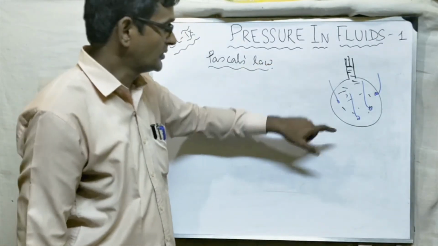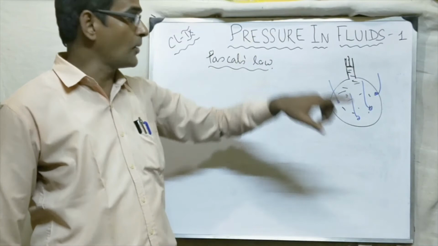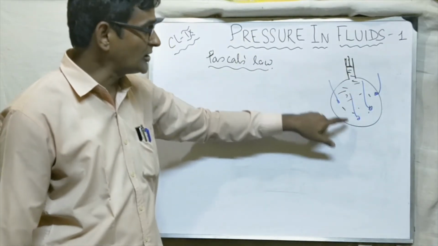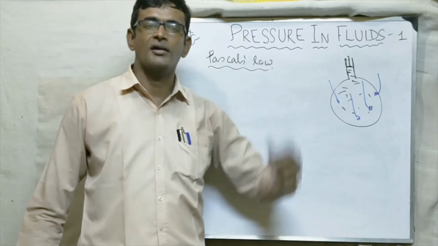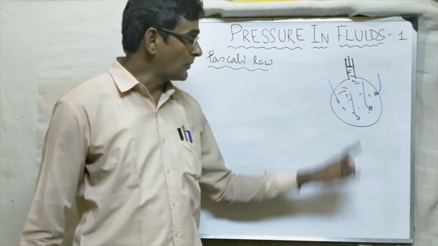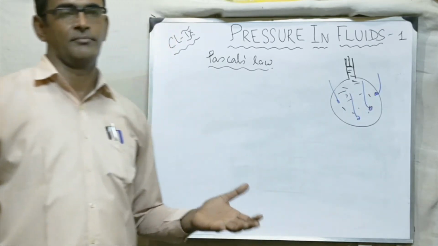Water will come out from these spouts. These spouts are at different heights, but from every spout, from every hole, the pressure of the water will be the same.